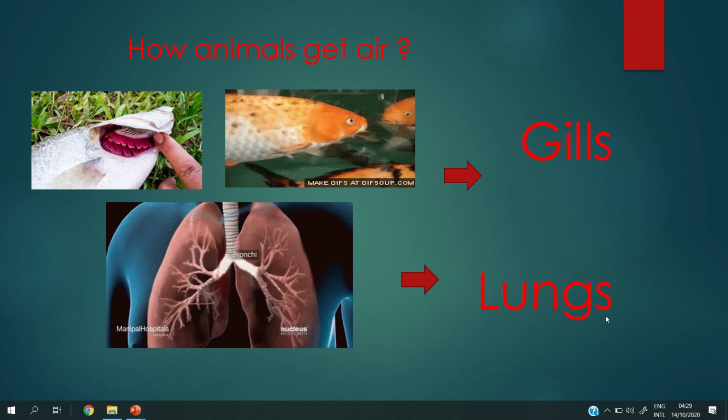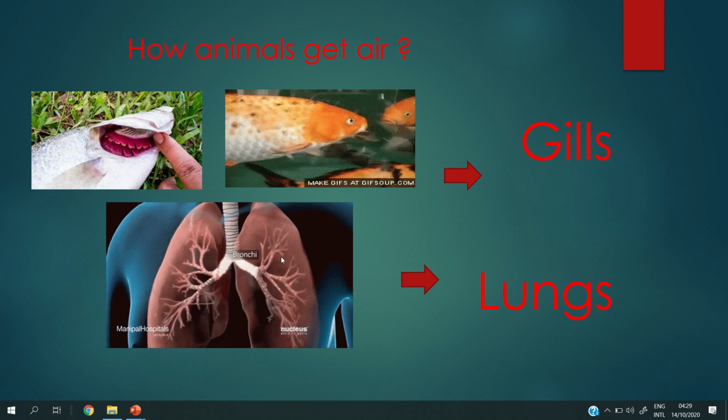So the animals get the air by the lungs. Repeat after me, grade 1. Lungs, lungs, lungs. Oh, so the mammals have lungs. The birds have lungs.